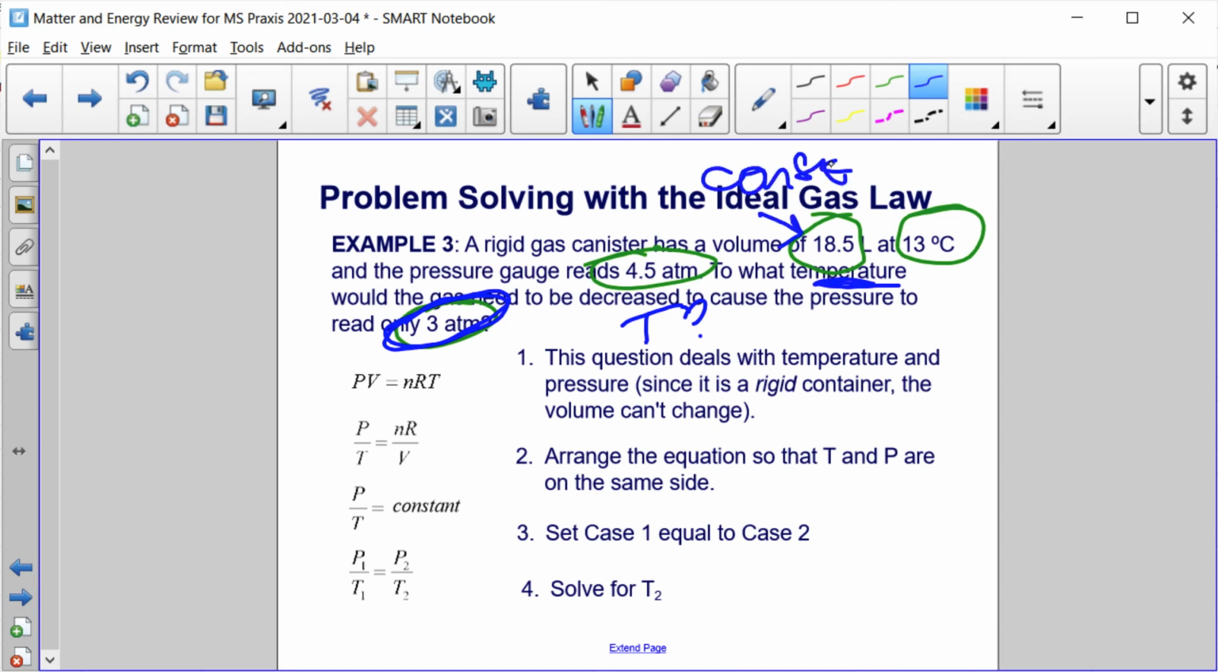So let's arrange the equation so that our two variables that we're talking about are on the same side: temperature and pressure. So I moved temperature to the left and volume to the right to get this. And remember, all of this stuff is staying constant. So the ratio of pressure to temperature must remain constant. So whatever that ratio is initially, it has to be the same at the end of the change. Okay, and so we're going to rearrange this equation to solve for T2.